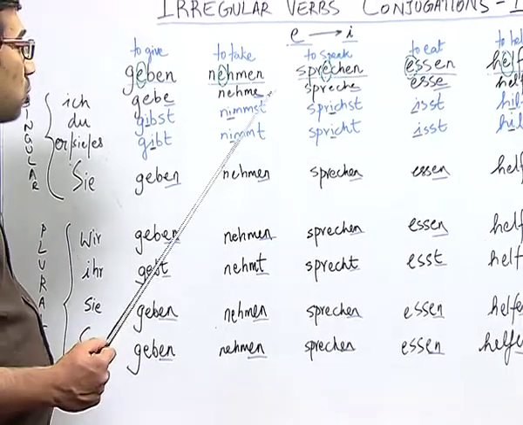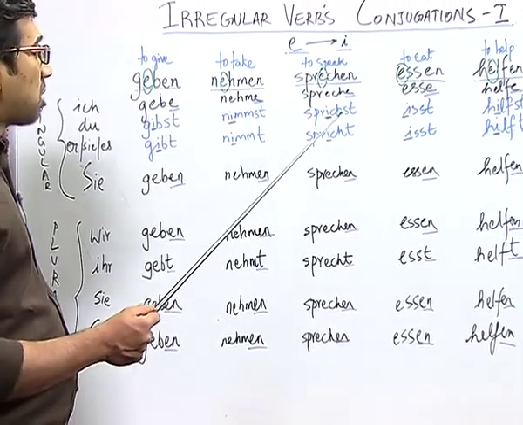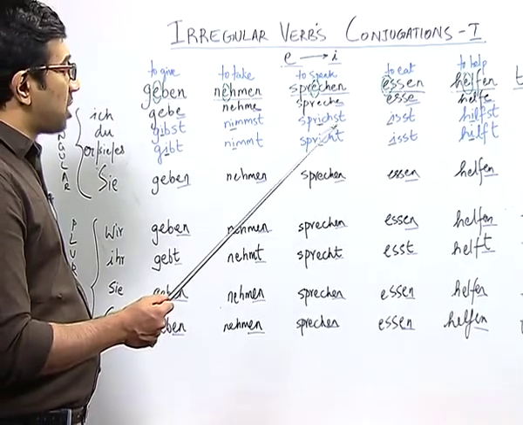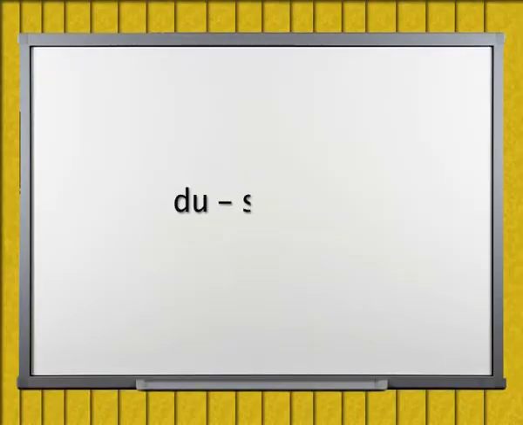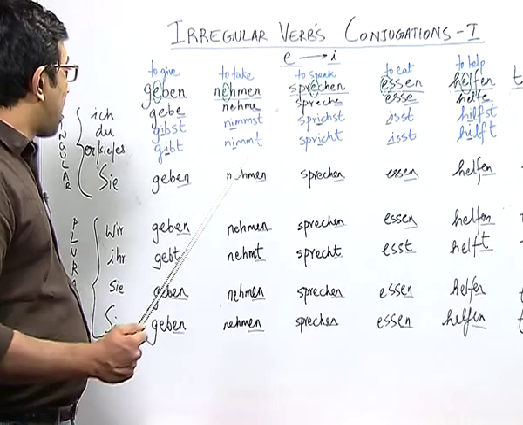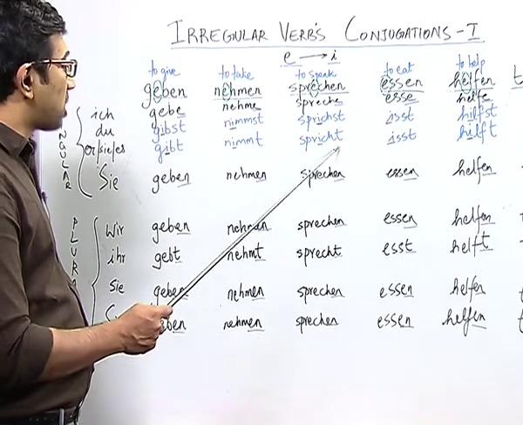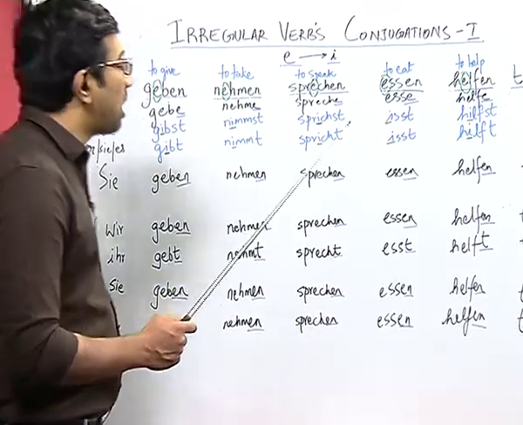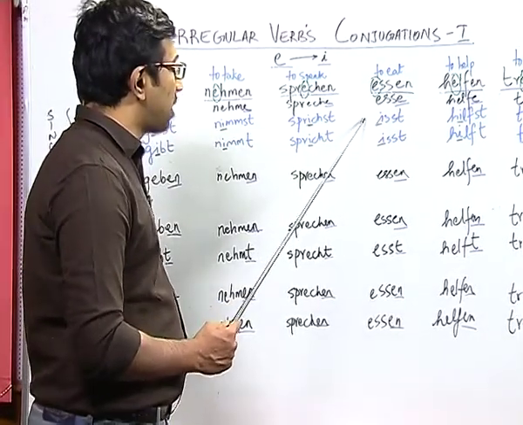As always, du and sie/es change the structure of the verb, where they change the ending. As I have told you earlier, with du the verb is conjugated with -st, and with sie/es the verb is conjugated at the end with -t or -te. Now, moving to another verb, essen.